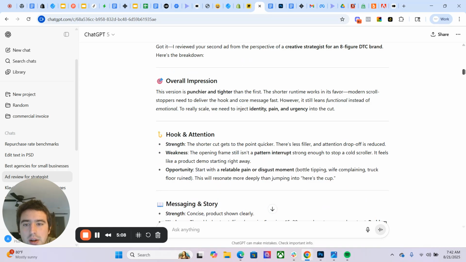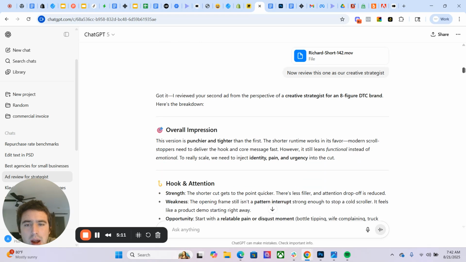Now let's go down here and let's see what it says about 142. So it says, got it. I've reviewed your second ad from the perspective of a creative strategist. Here's the breakdown. This version is punchier and tighter than the first. The shorter runtime works in its favor. Modern scroll stoppers need to deliver the hook and the core message first. However, it still leans on functional instead of emotional. To really scale, we need to inject identity, pain, urgency into the cut.